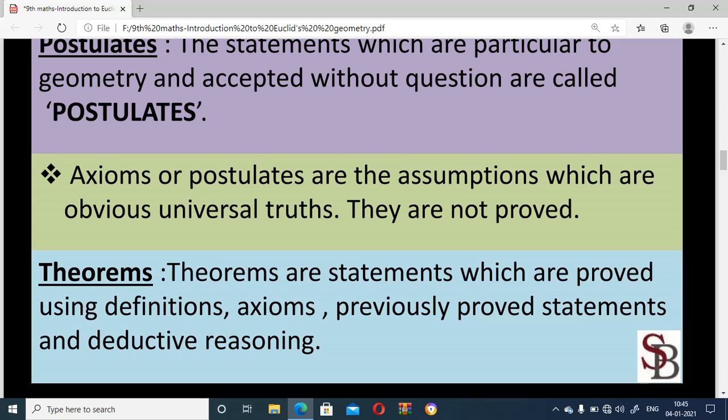Theorems are statements which are proved by using definitions, axioms, postulates, previously proved statements and deductive reasoning.